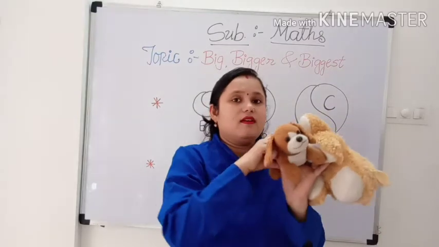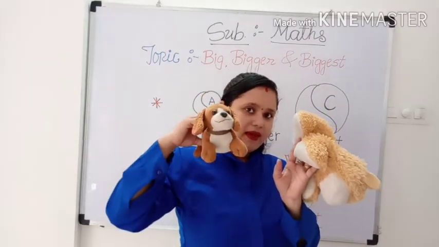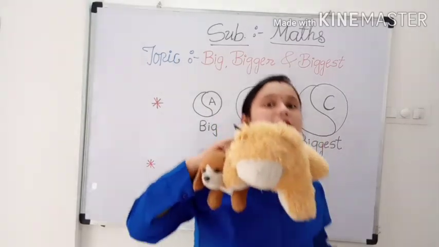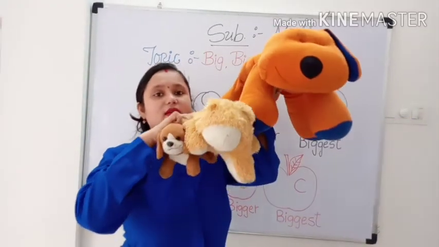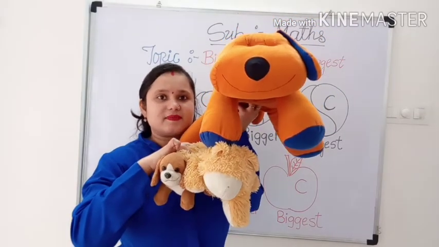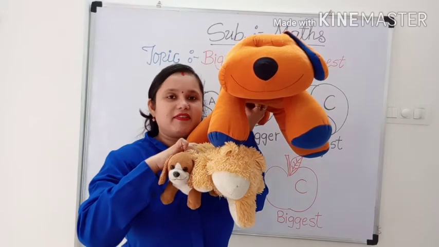Big, bigger and biggest. Everyone understood?